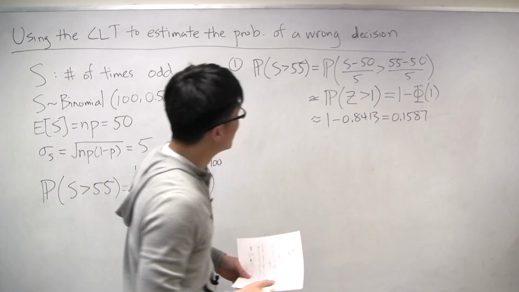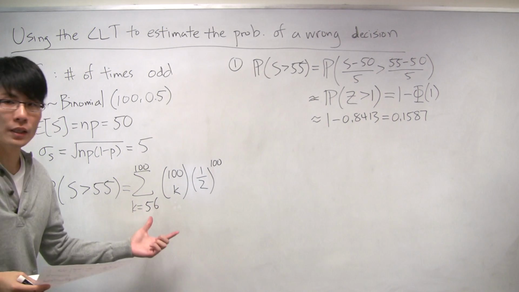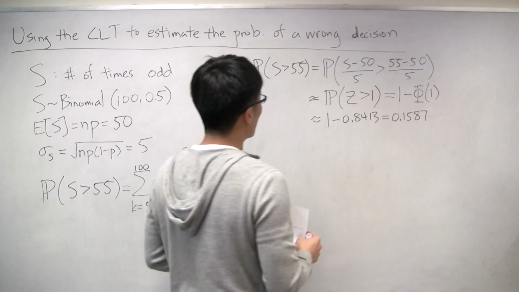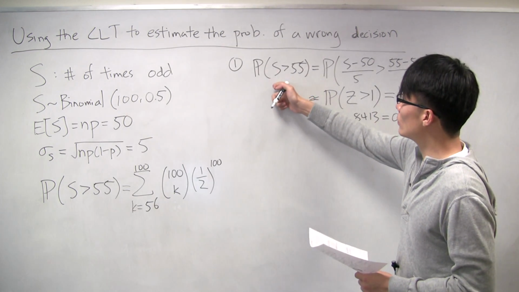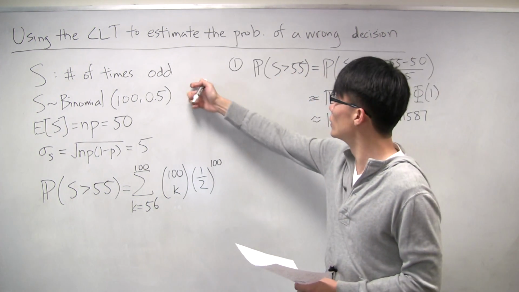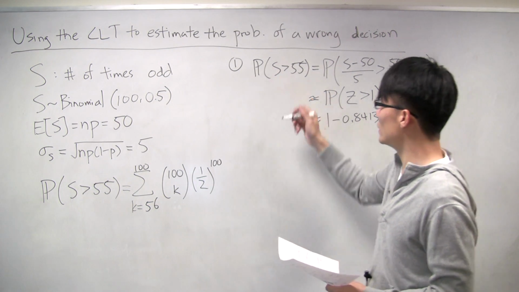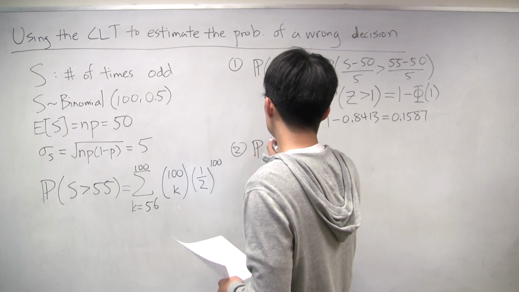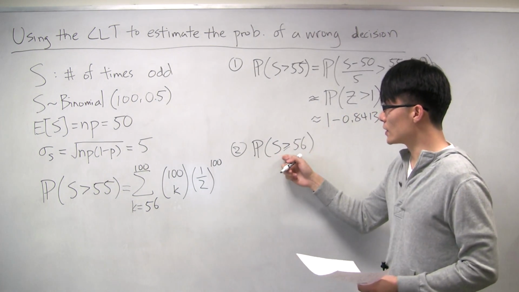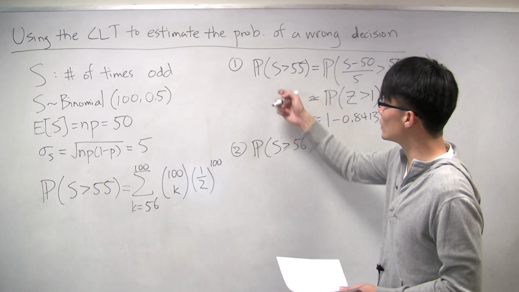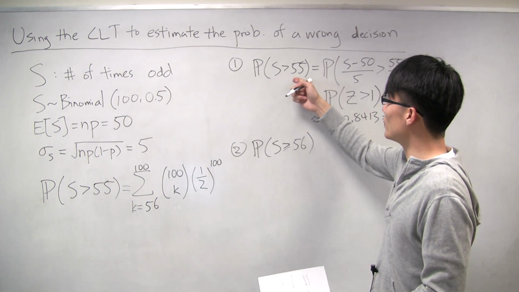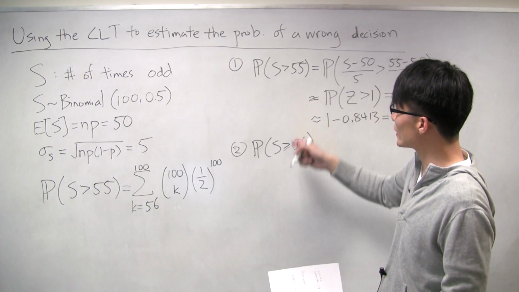So this is your approximate probability of being wrong, saying that the roulette wheel is unfair when in fact it is fair. Okay, so notice that we've actually used 55 here with the strict inequality, right? And because S is a binomial, this is fine, because the probability that S is strictly greater than 55 is exactly the same as the probability that S is greater than or equal to 56. Because S is binomial, it's discrete, it takes only integer values, it can't be anything between 55 and 56. So these are actually the same.